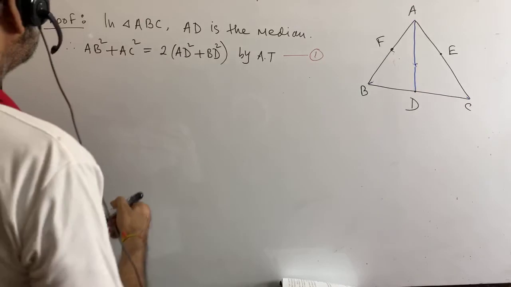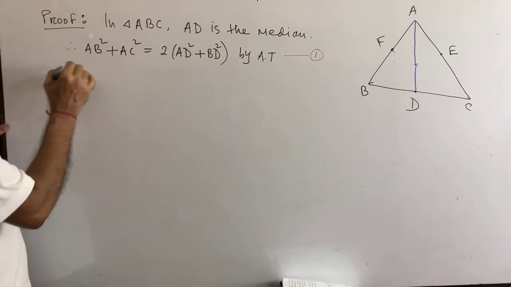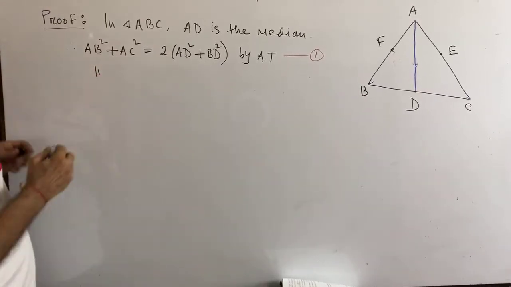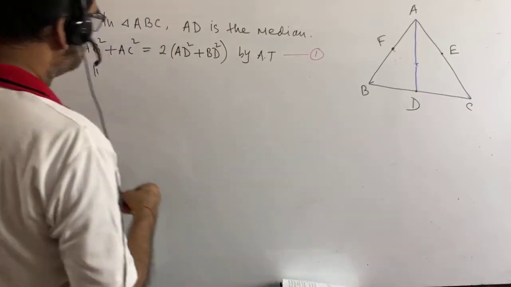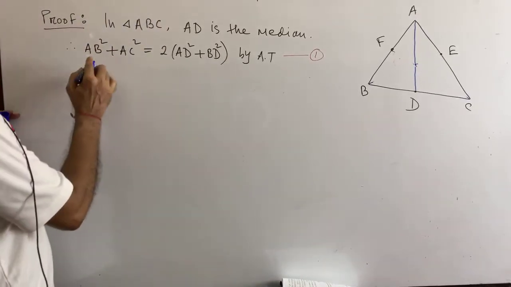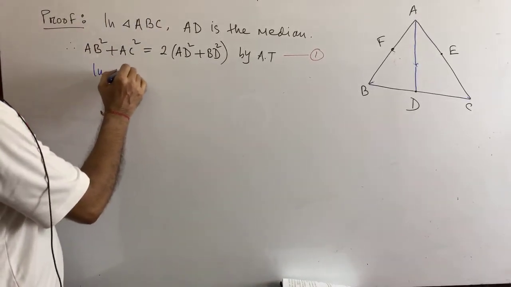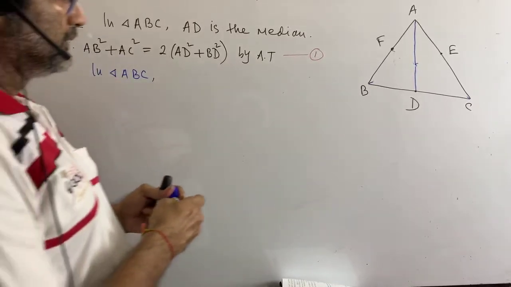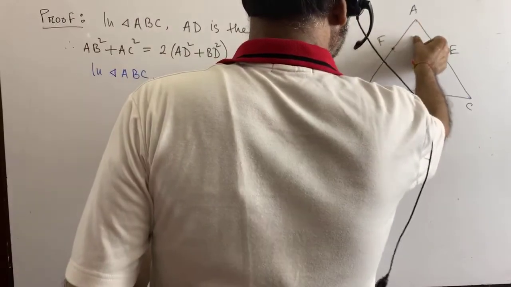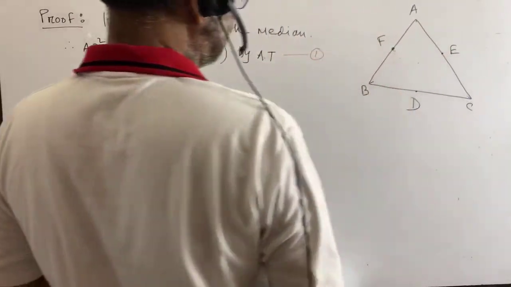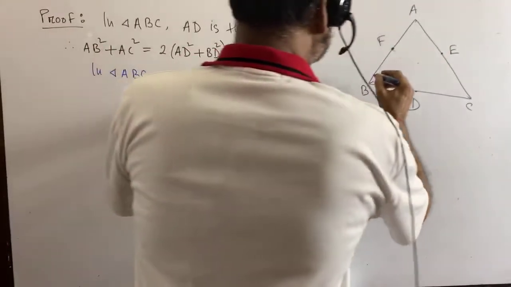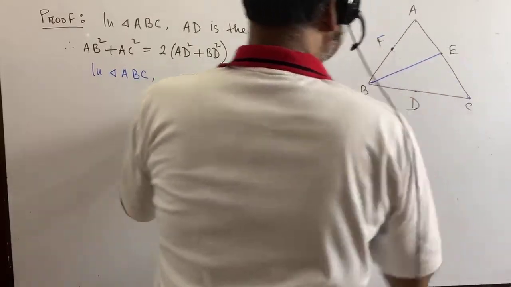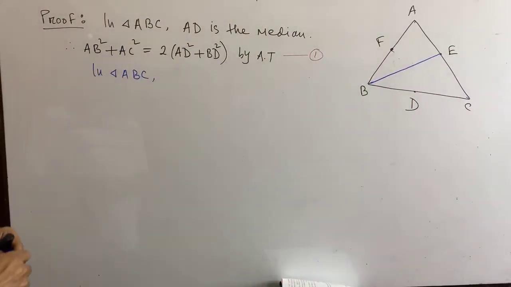Now you write down in triangle ABC, suppose now BE is the median.